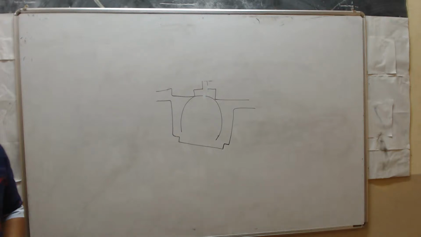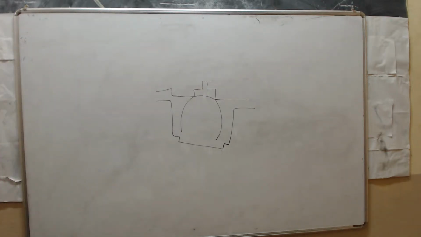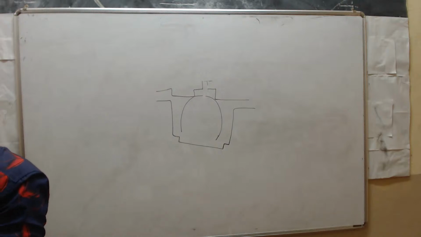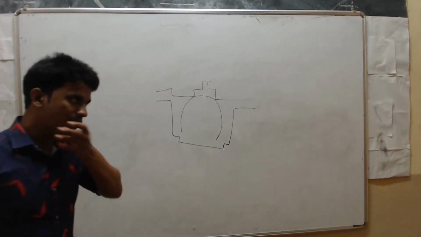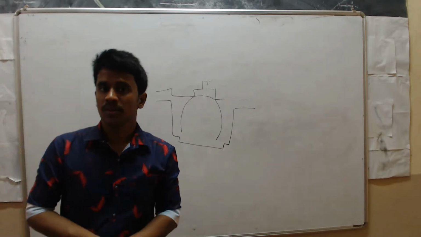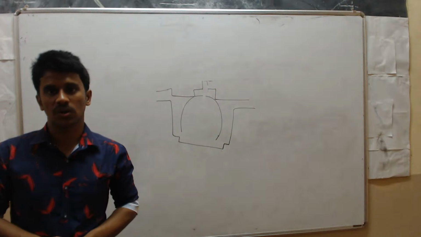In ancient times, wood was the fuel for a long time.